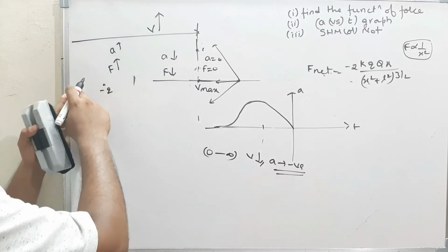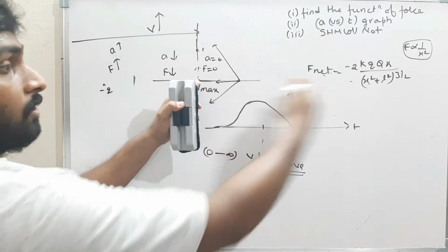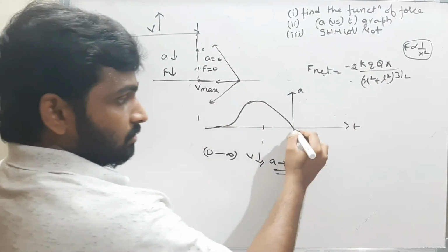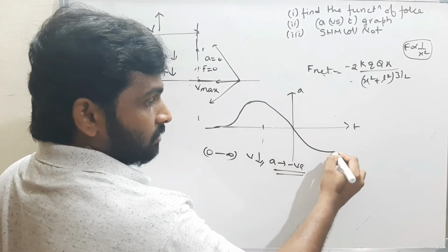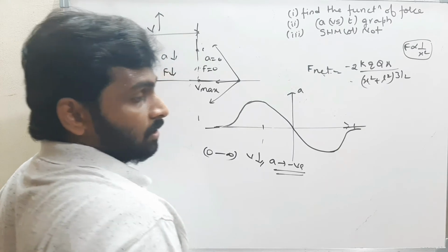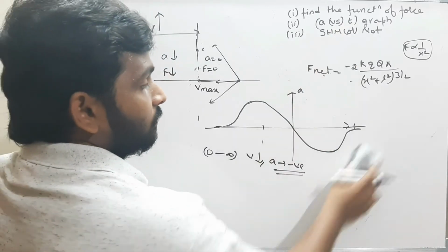From minus infinity to 0, the force is in positive direction. From 0 to infinity, the force is in negative direction. Therefore, acceleration is negative. Now here also the same graph increases speed, and then gradually the force will decrease and become 0. This is a graph for acceleration versus time graph. Okay. Next one.